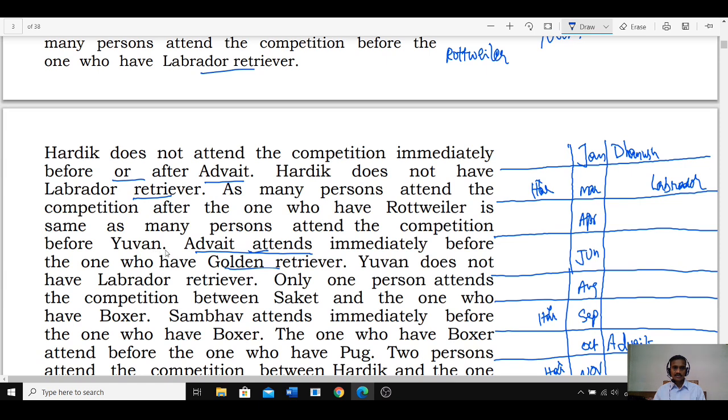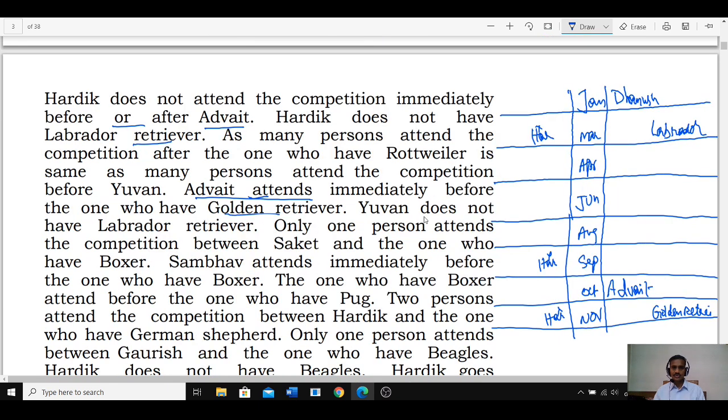Next one, Advait, we have taken this one. Yuvan does not have Labrador. Yuvan cannot be at this place as well. Yuvan cannot be at this place.